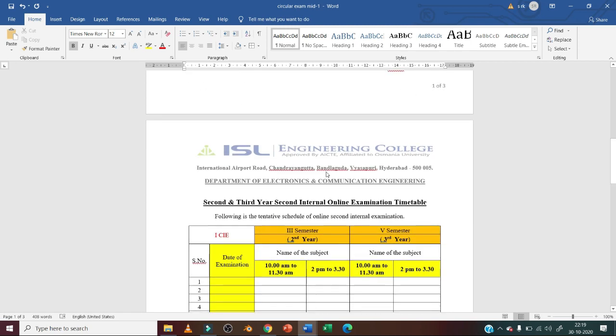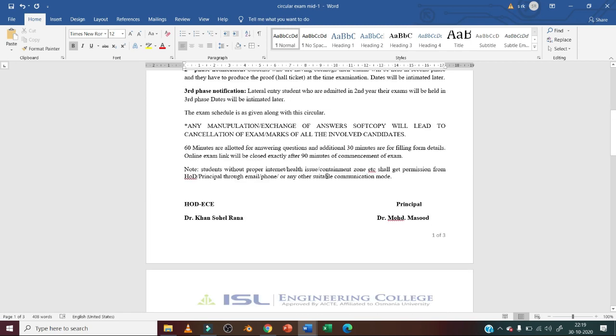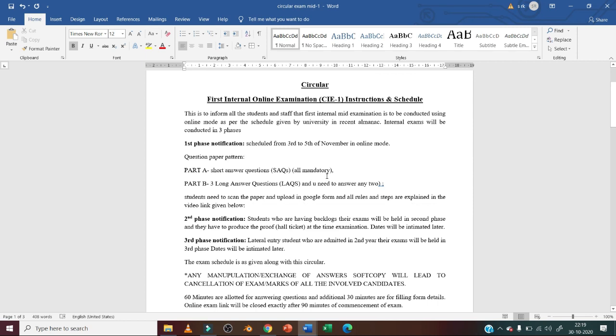Detailed timetable will be given along with the circular. So in the first phase, all the regular students will write, those who don't have supply examinations from the CBCS batch. All the AICTE students have to write the examination except the lateral entry students, those who have joined later. However, if you don't have any backlog in the examination week and if you are prepared for that subject, you can attempt the examination.